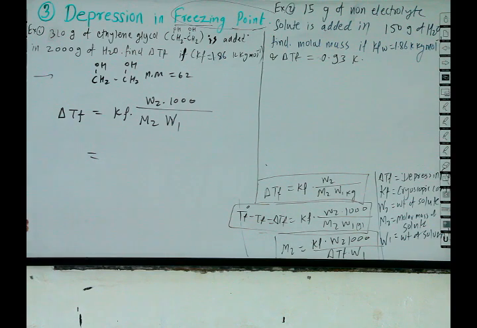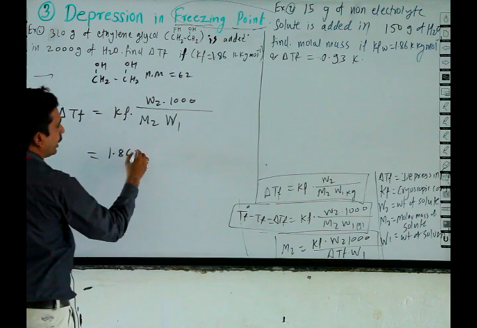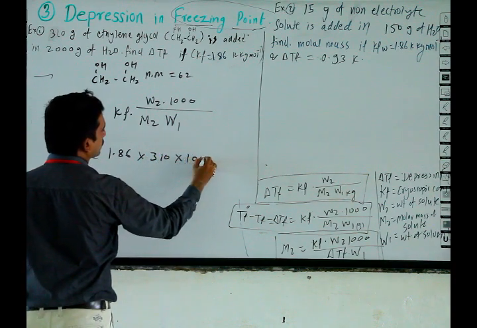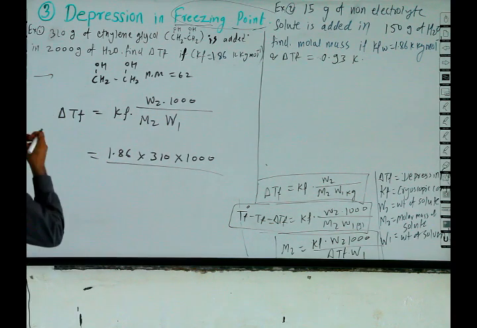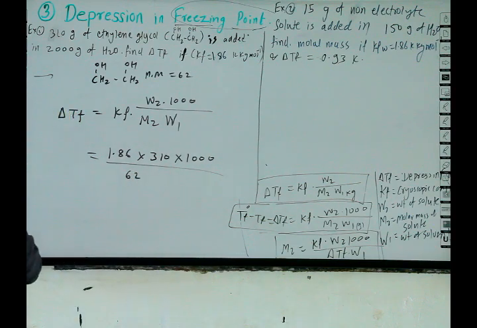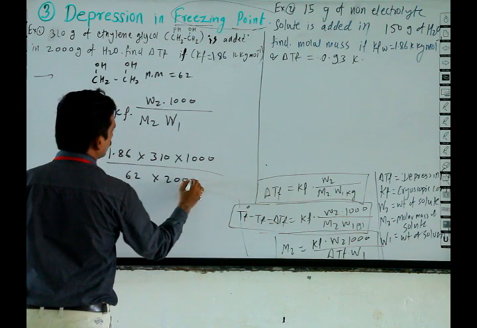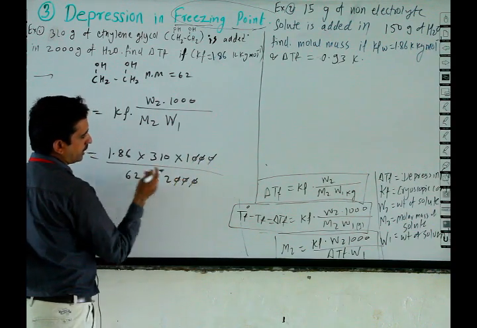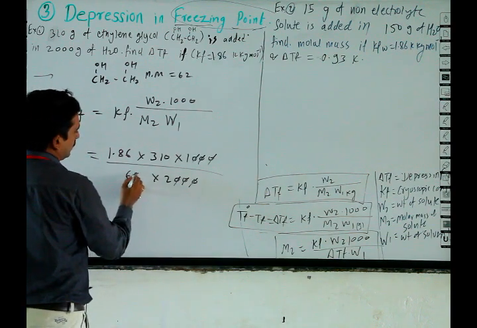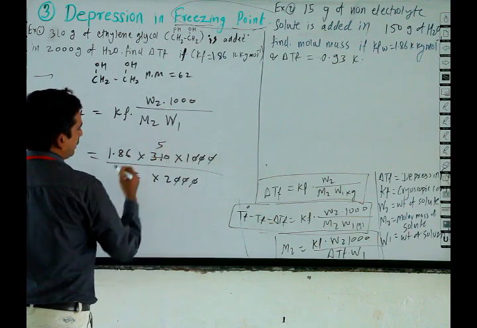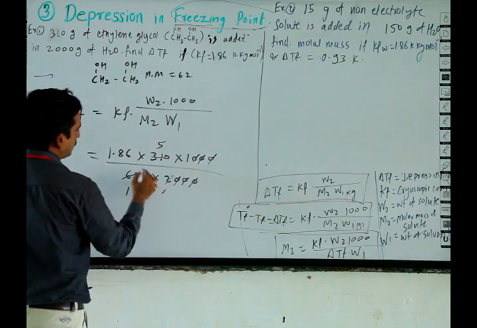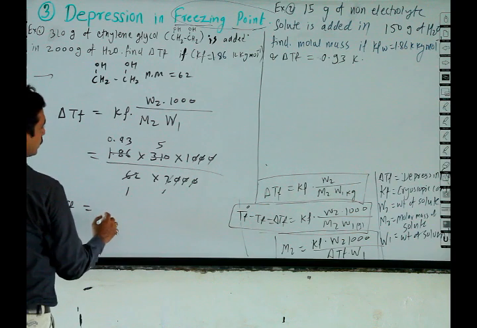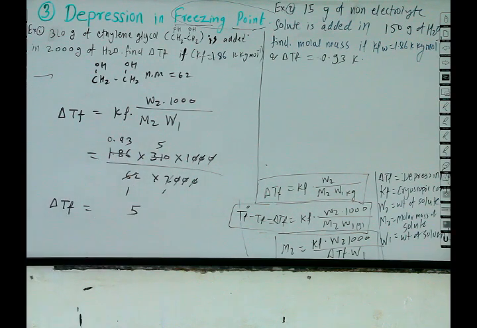Kf value is 1.86, into W2 value is 310, into 1000, divided by M2, the molar mass, which is 62, and into W1, which is 2000. Calculating, we get 0.93 into 5, so delta Tf is equal to 5 into 0.93, which is 4.65.